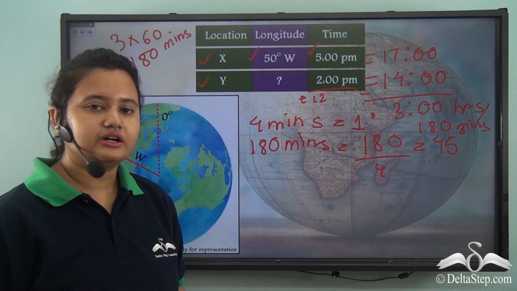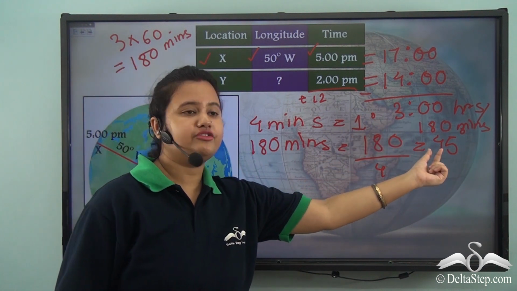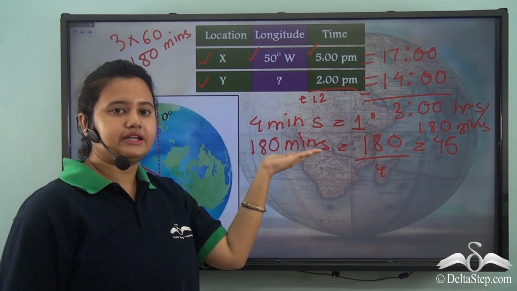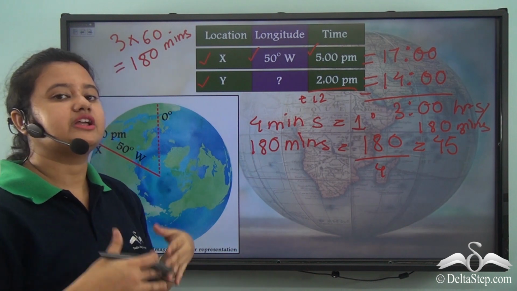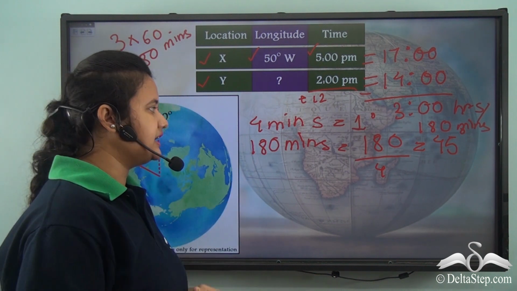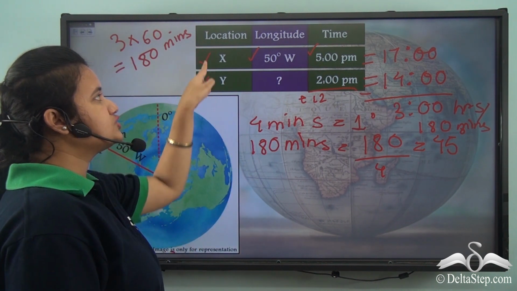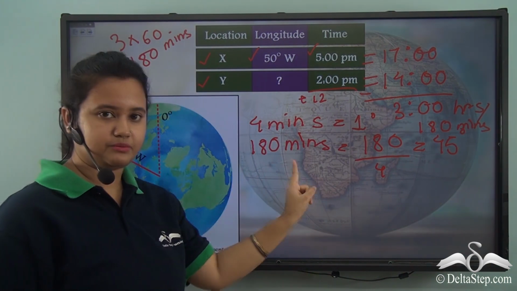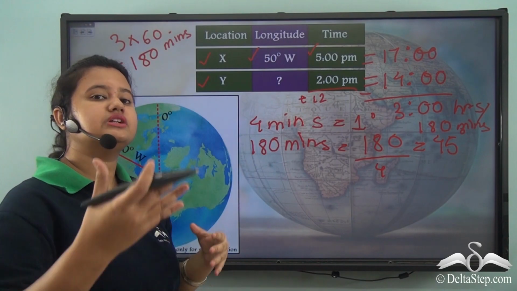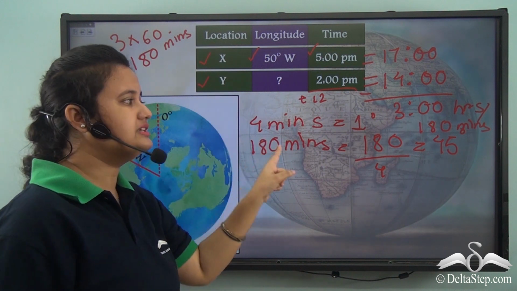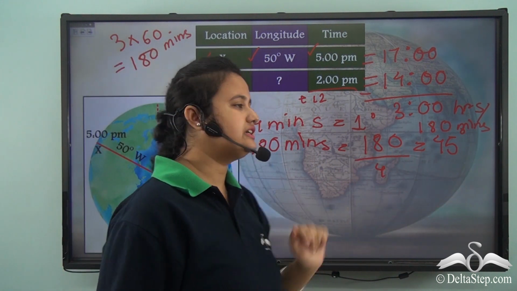So the Earth will turn by 45 degree in 180 minutes. Or we can also say that if the time difference between these two locations is 180 minutes, then the longitudinal difference between these two places is 45 degree.